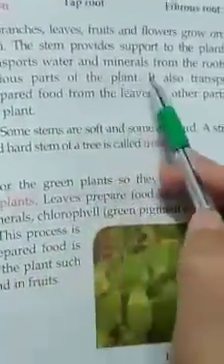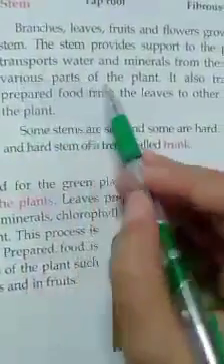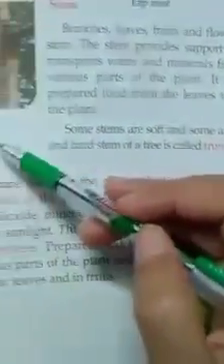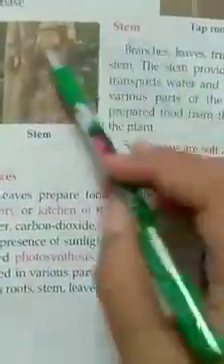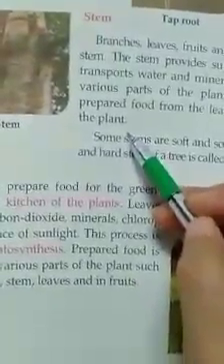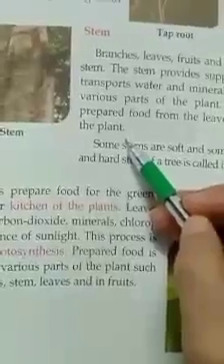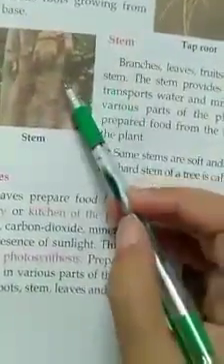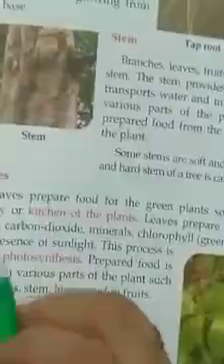The stem also transports water and minerals from the roots to various parts of the plant. The function of stem is that it takes water from the roots and transfers it to the different parts of the plants. It also transports prepared food from the leaves to other parts of the plants. We read in the first chapter that leaves help to prepare the food of the plant. So the stem also takes food from the leaves and transfers it to the other parts of the plant.